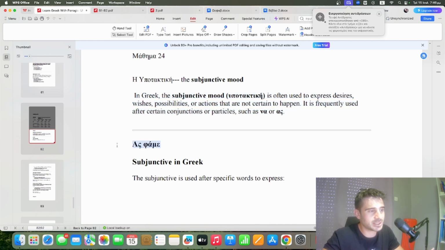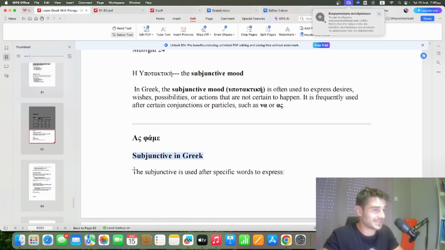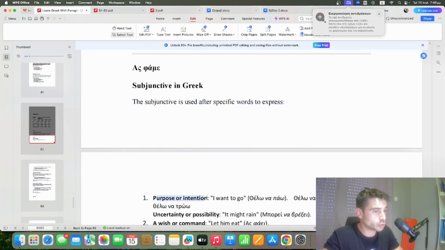For example, let's see one example. As fame is a phrase which means let's eat. The verb fame comes from the verb tro, but here you see we're not going to say as trome because it's not correct. The subjunctive is used after specific words to express purpose or intention.